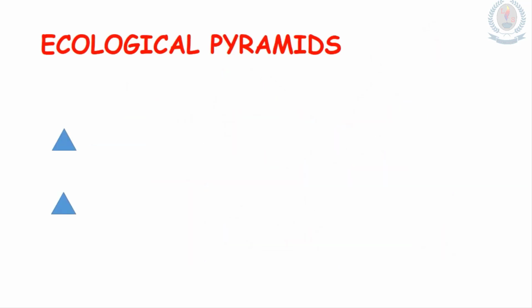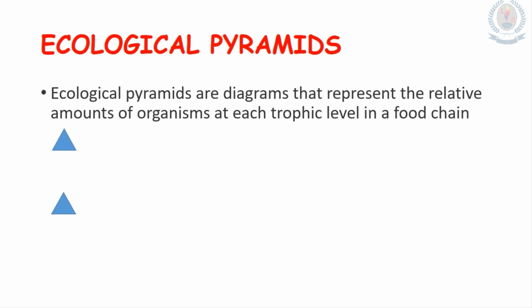Now let's learn about ecological pyramids. What are ecological pyramids? They are diagrams that represent the relative amounts of organisms at each trophic level in a food chain. In a food chain, we are showing the feeding relationship of organisms in an ecosystem.